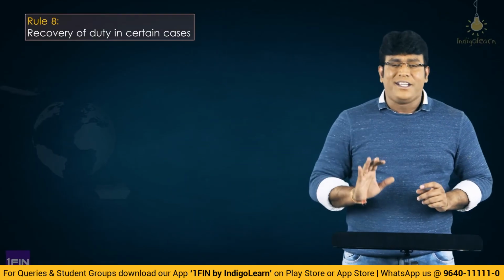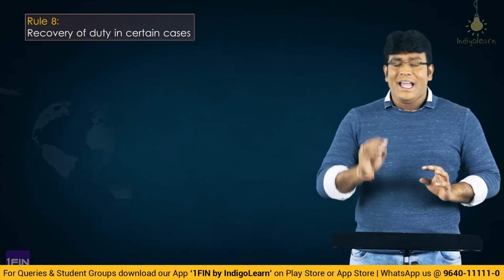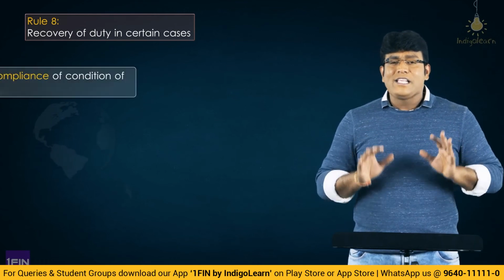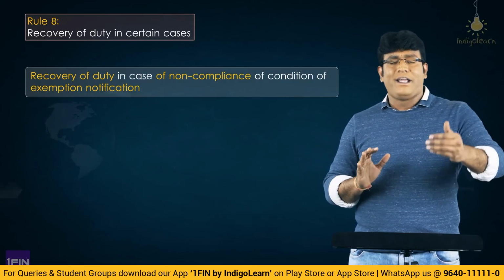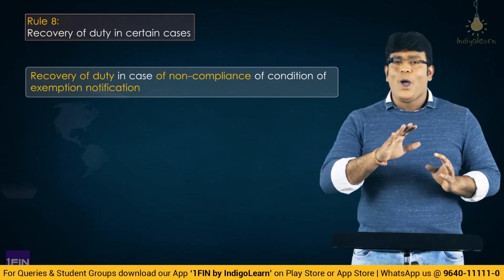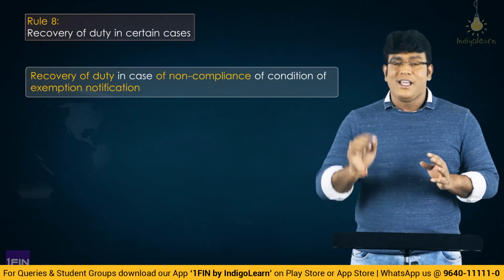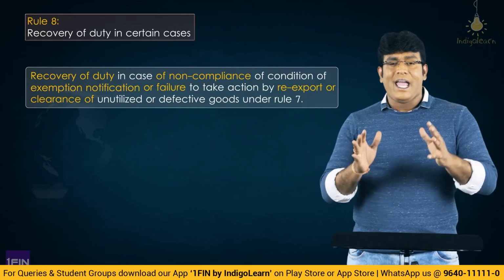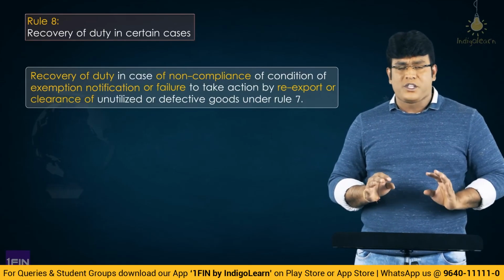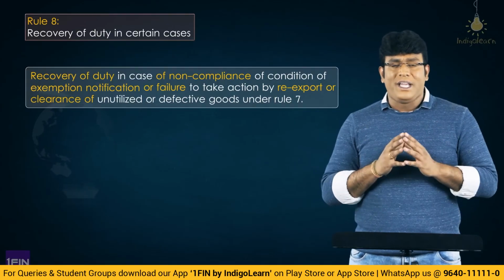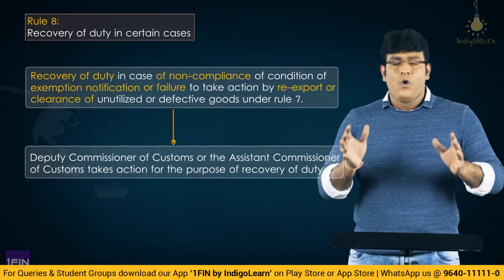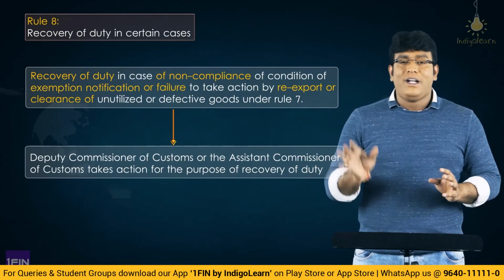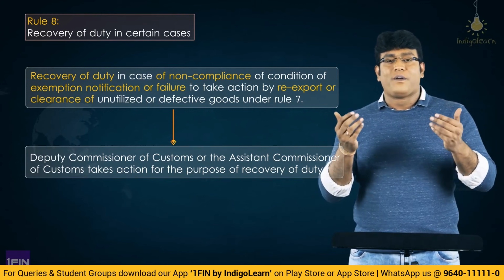Finally, my dear friends, let me talk about the last interesting rule, that is Rule 8, which talks about recovery of duty. This point clearly specifies that in case where the importer who has enjoyed the benefit of exemption notification and has paid concessional rate of duty or no duty at all, whatever case it is, in that case, my dear friends, in case where there is a failure to satisfy any prescribed condition in the exemption notification or there is a failure to make payment of the duty, in that case, my dear friends, the assistant commissioner or the deputy commissioner of customs who has got jurisdiction over that importer will take an action against the person for the purpose of recovery of duty.